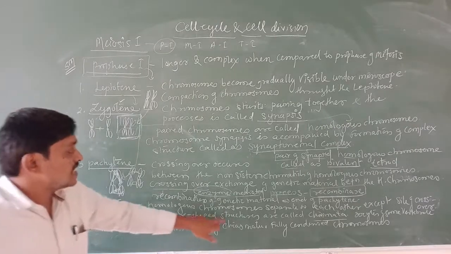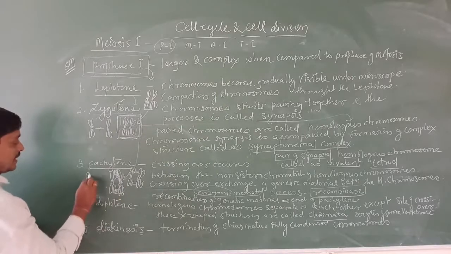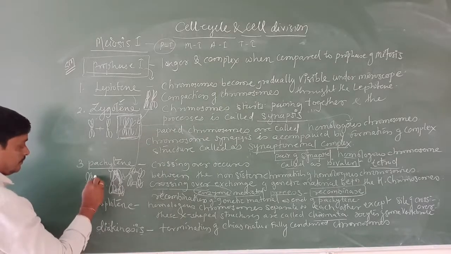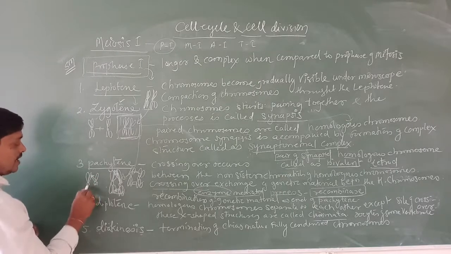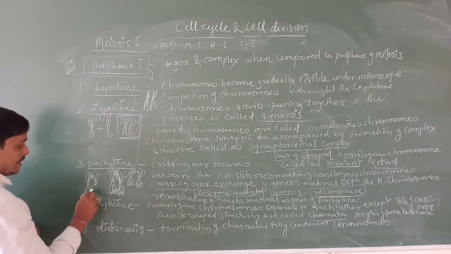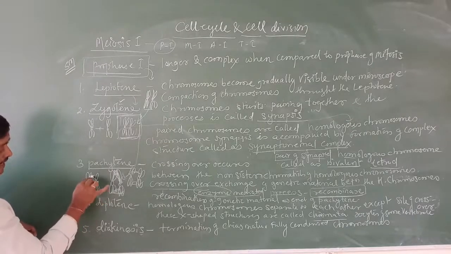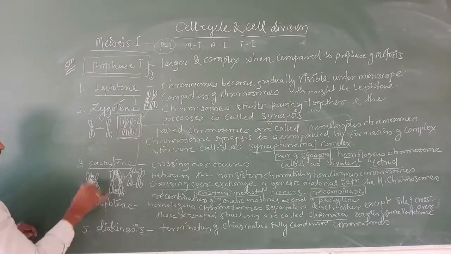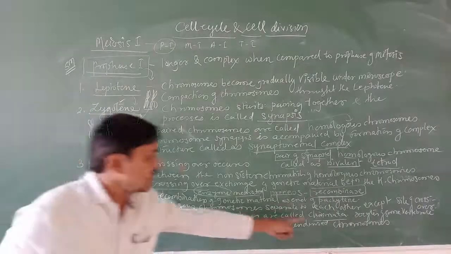These are X-shaped structures, like this. Apart from this place, they start separating, and that is called chiasmata.